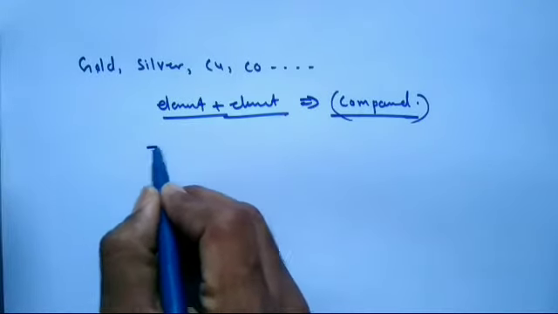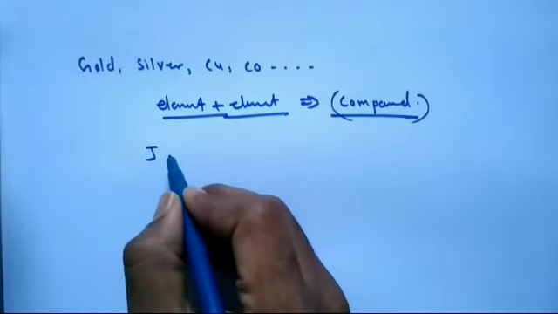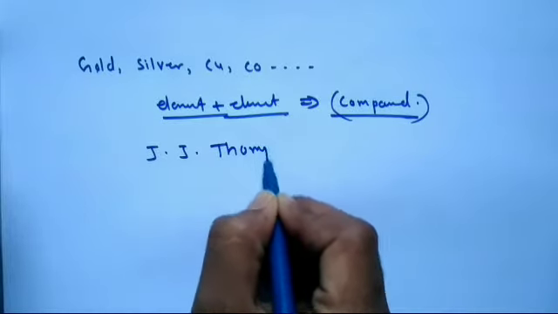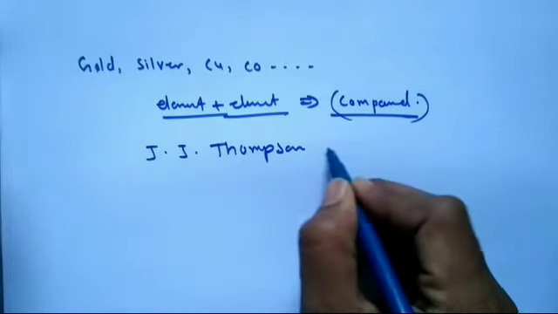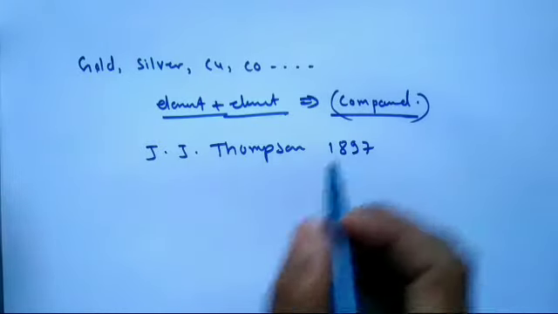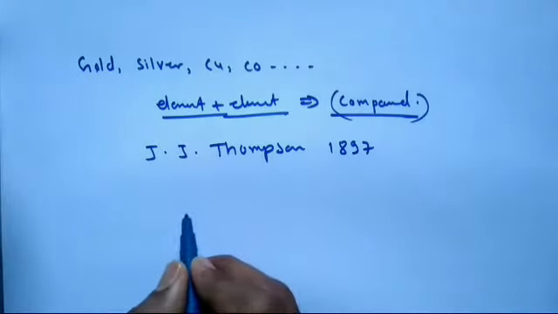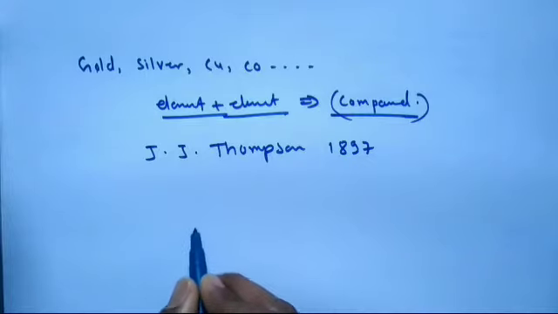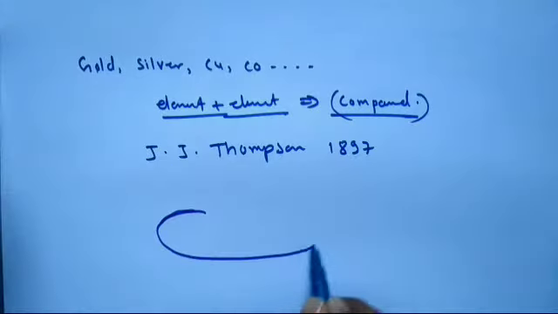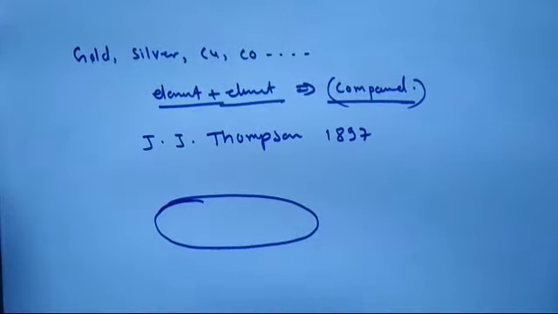The physicists came after this concept. J.J. Thomson, in 1897, did an experiment using a completely evacuated glass chamber.